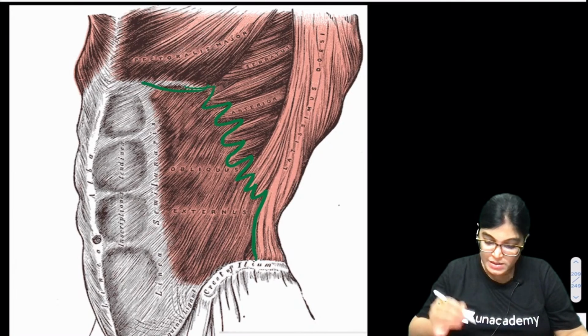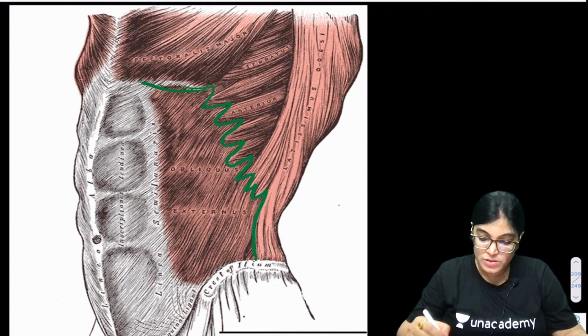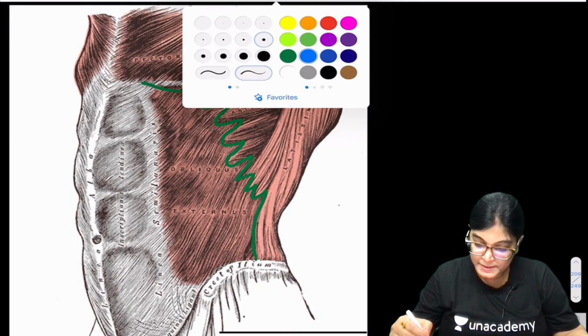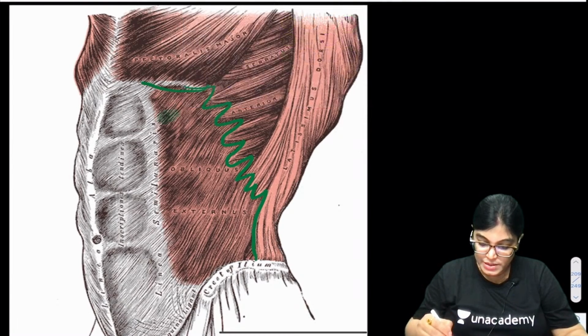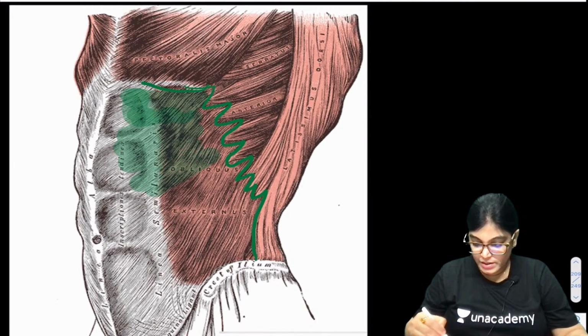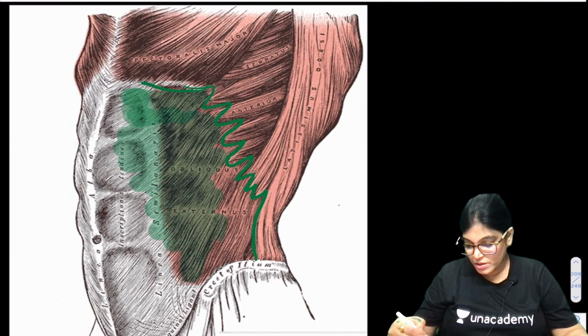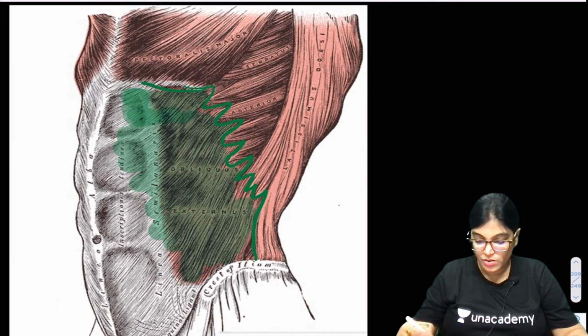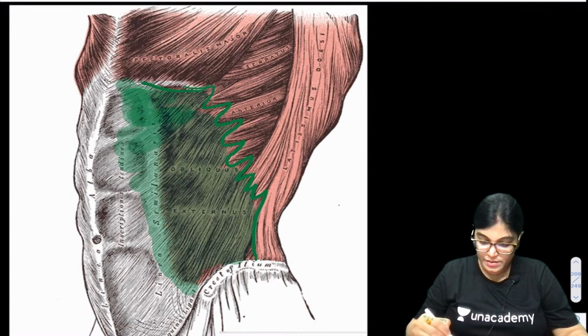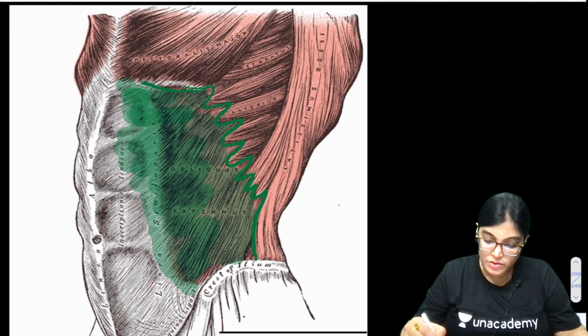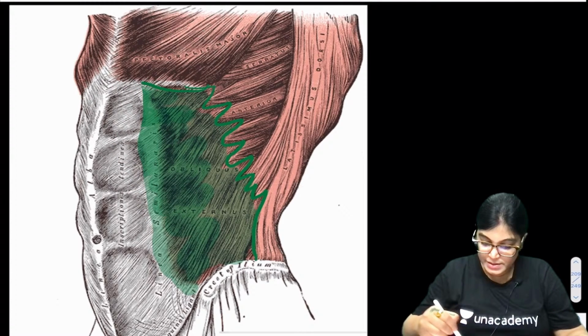Okay, this is which muscle? This is the external oblique muscle. So this whole area which you are seeing is of external oblique muscle. Okay, external aspect, merging with that of the linea alba, external oblique.